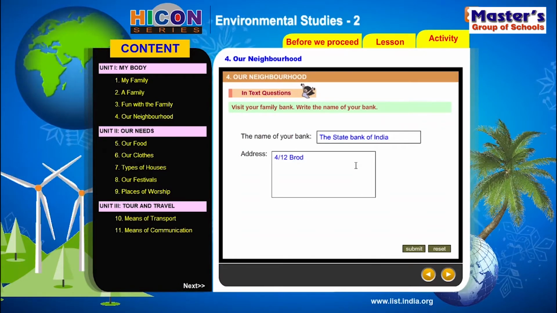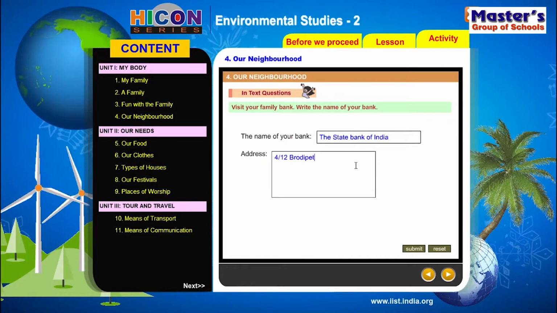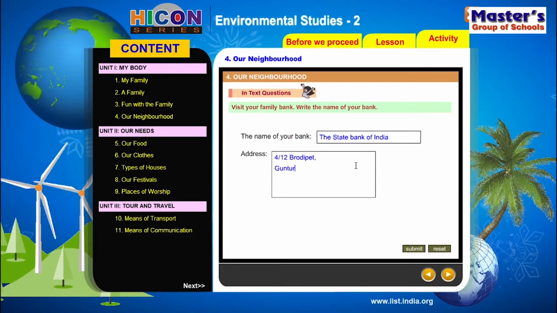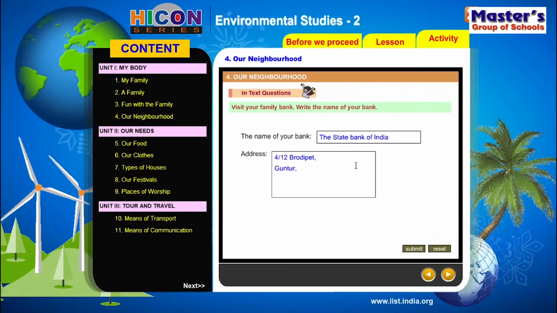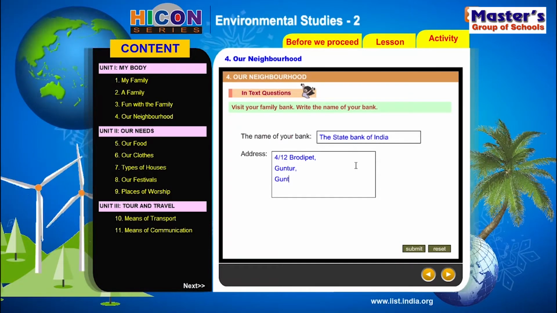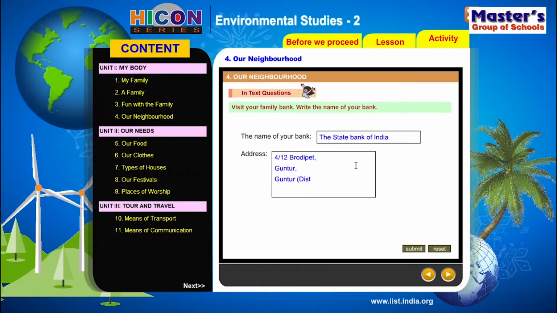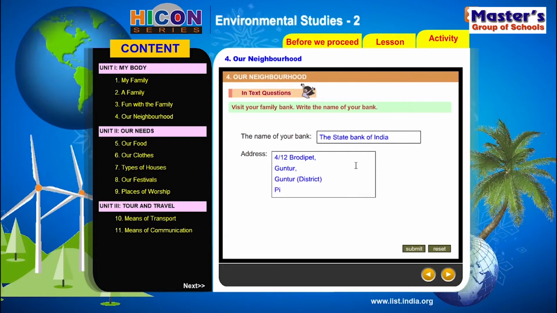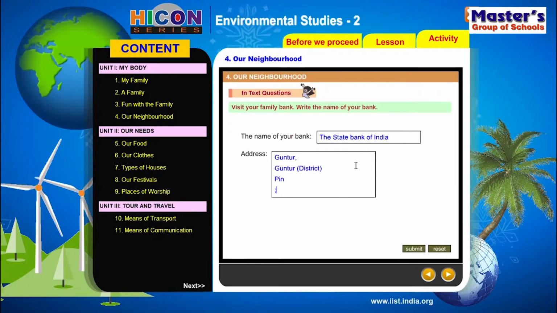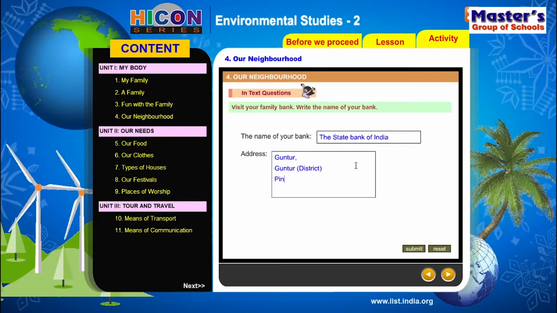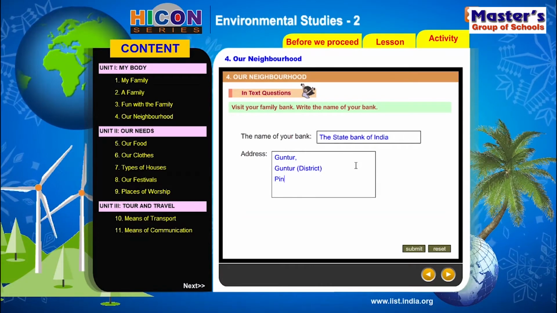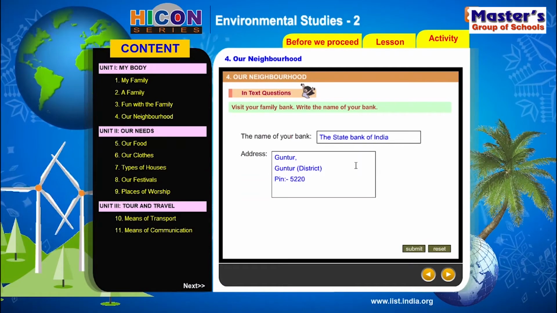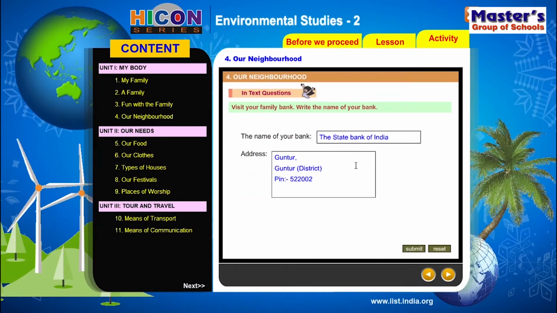4/12 Brodipet, Guntur, Guntur district, PIN 522002. Okay.